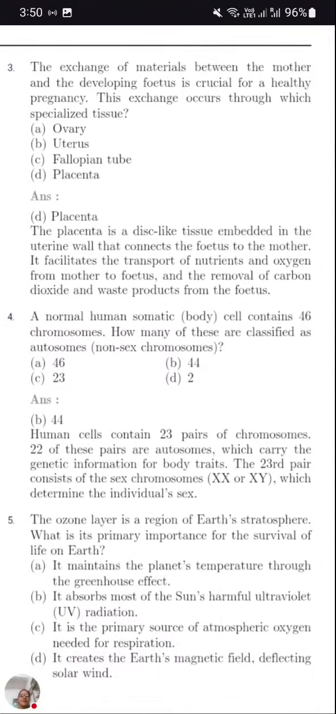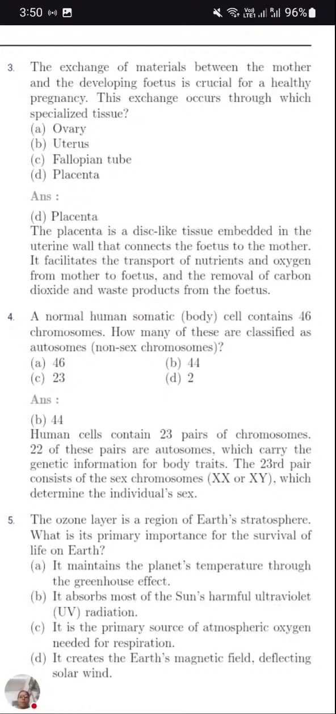It facilitates the transport of nutrients and oxygen from mother to fetus. So take out a screenshot of placenta also. This also can be an important question which can be asked for the long answers. So what is placenta? It is a disc-like structure which connects the mother with the fetus, where it provides nutrients and oxygen to the fetus, along with the removal of excretory waste like carbon dioxide and waste products from the fetus.